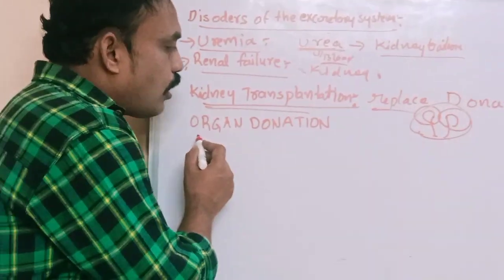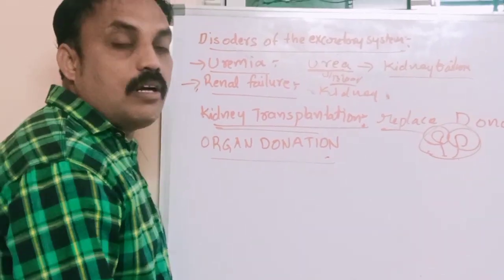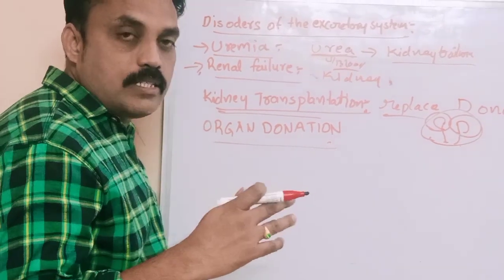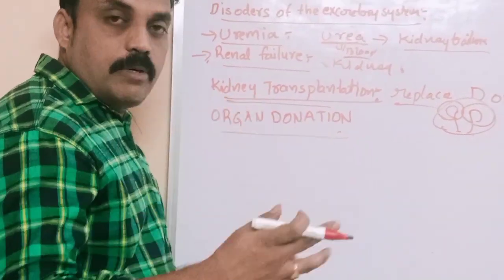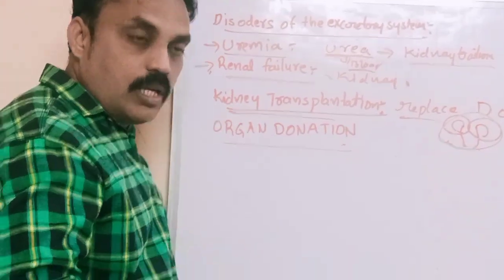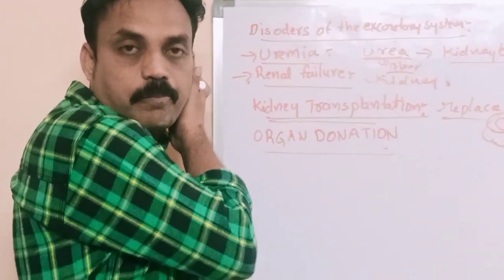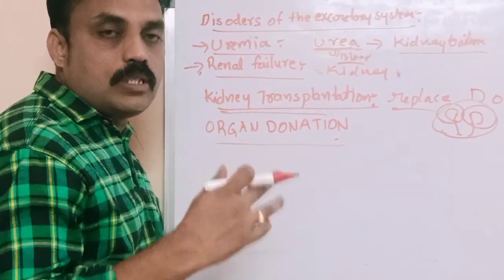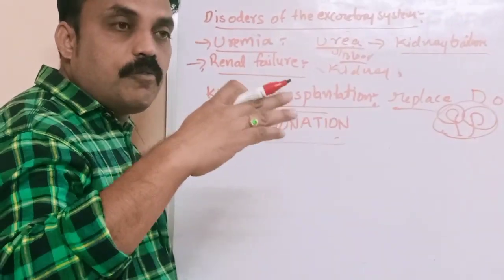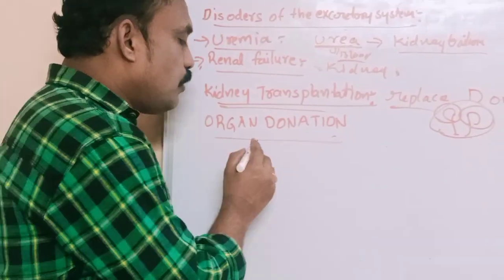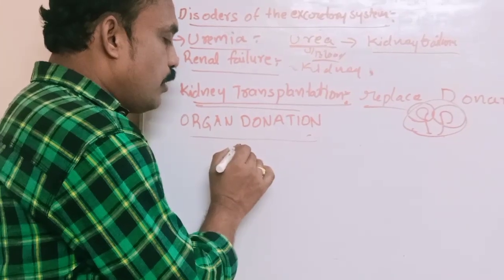Next one, organ donation. What is the meaning of organ donation? For example, someone is in a coma after suddenly meeting with an accident. In their body, organs are still functioning, but they are in a coma. That means they can donate their organs to others. What are the organs generally donated?